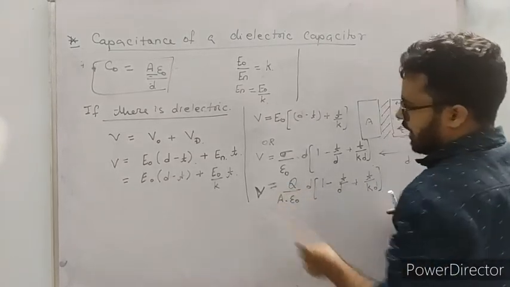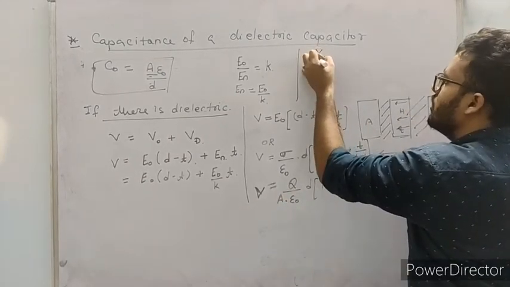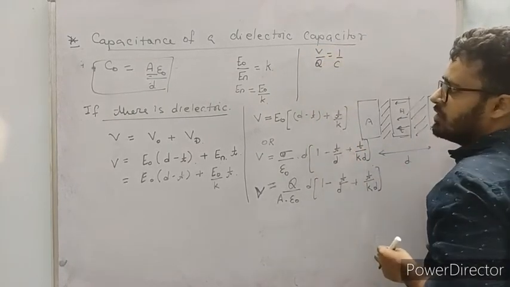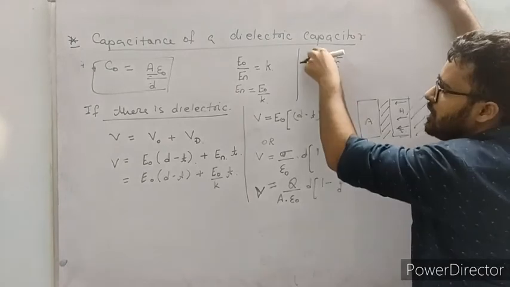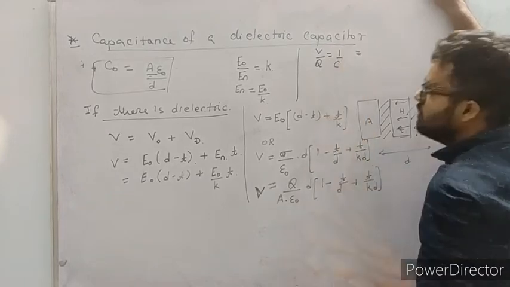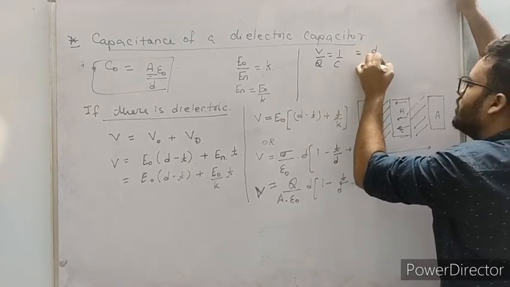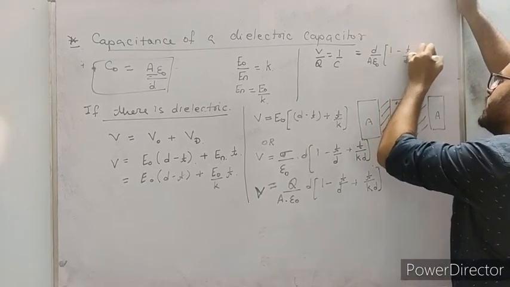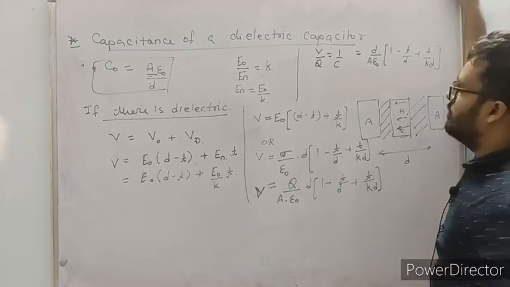Now I can put this Q into the denominator of V, so V by Q can be written as 1 upon C, as you know Q equals C into V. So V by Q is 1 upon C, equal to D by A epsilon naught into 1 minus T by D plus T by KD.